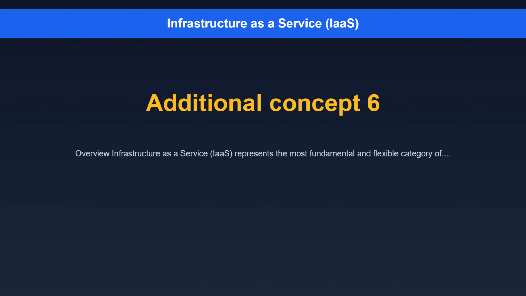1. Overview. Infrastructure as a Service, IaaS, represents the most fundamental and flexible category of cloud computing services. With IaaS, customers gain the highest level of control over their computing environment compared to Platform as a Service, PaaS, or Software as a Service, SaaS.